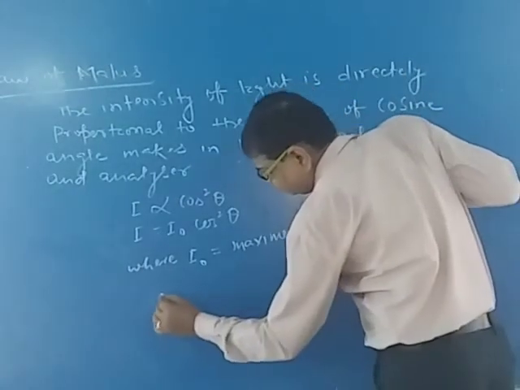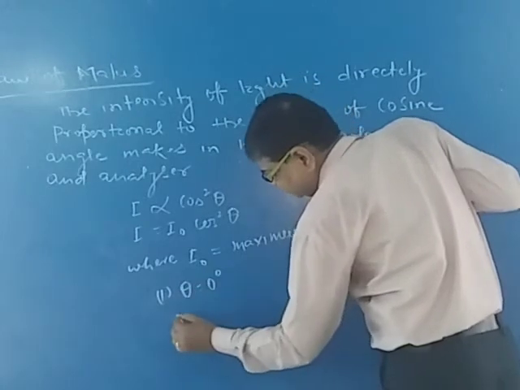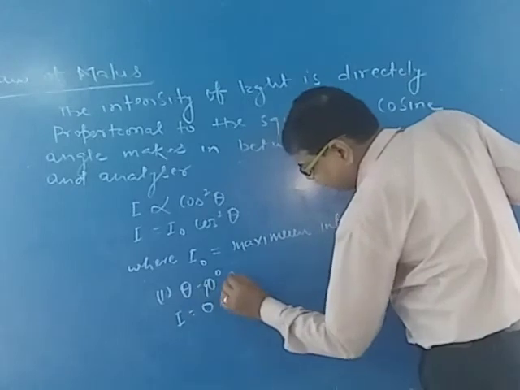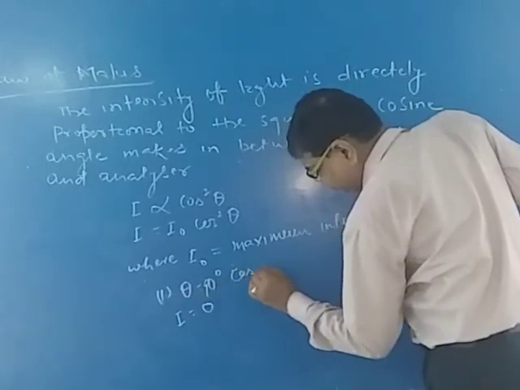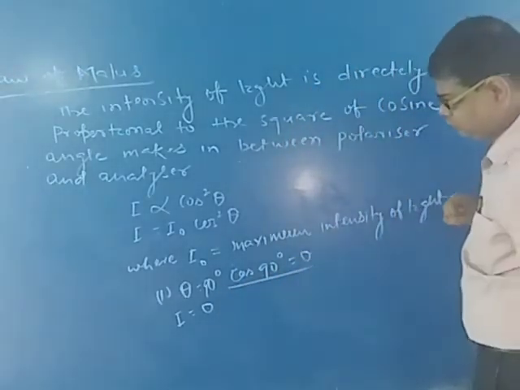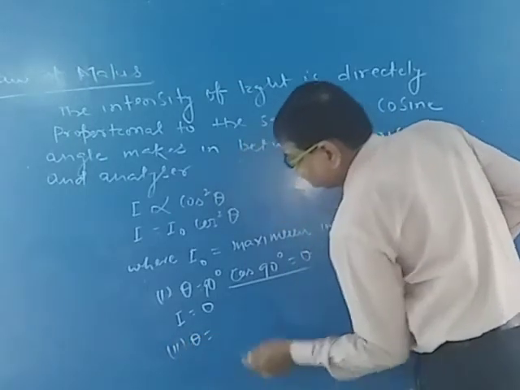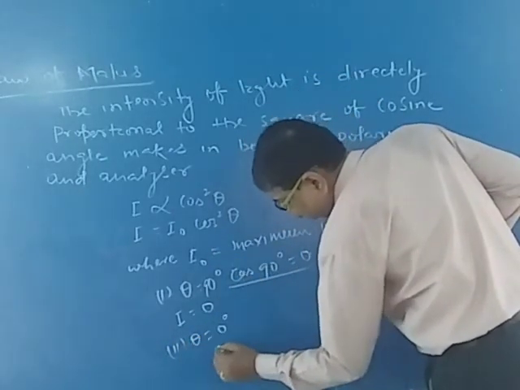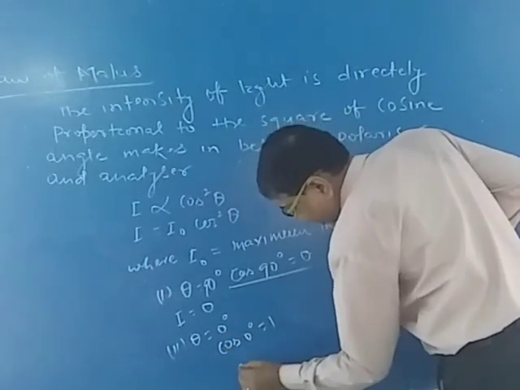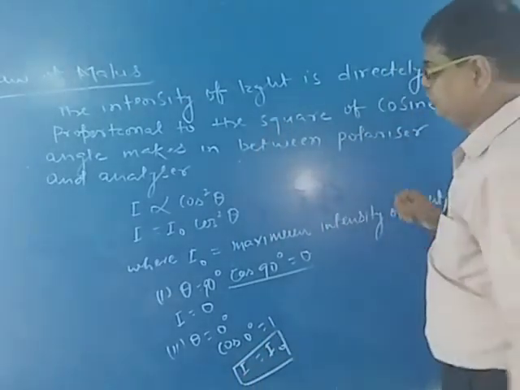First case: if theta is equal to 90 degree, as cos 90 degree is equal to 0, so I is equal to 0. The second case: if theta is equal to 0 degree, cos 0 degree is equal to 1, so I is equal to I0.